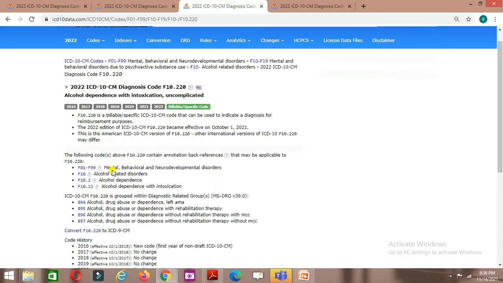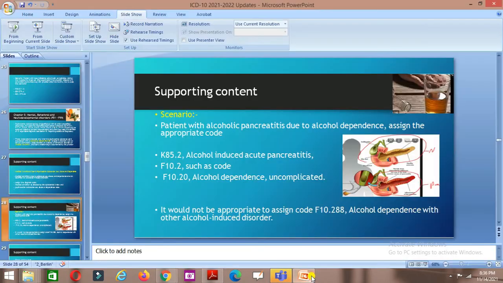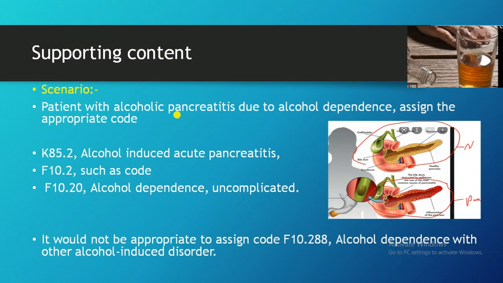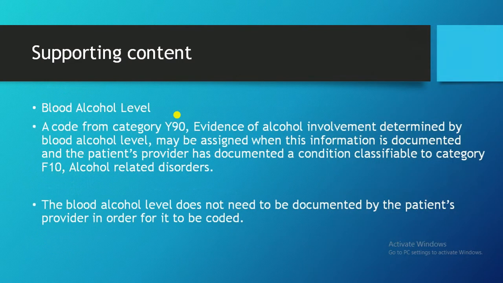See here, so we have to code the medical condition, and then what we have to code along with that is whatever the substance use, abuse or dependence is there. So this is the guideline here. Next we'll see the remaining coding guidelines of chapter 5.